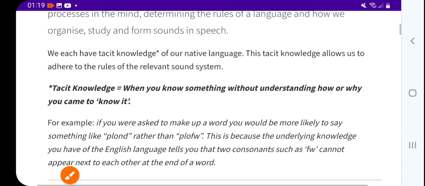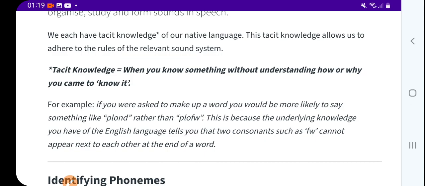Okay, now we each have tacit knowledge of our native language. The tacit knowledge allows us to adhere to the rules of the relevant sound system. We have to stick with the rules, right?